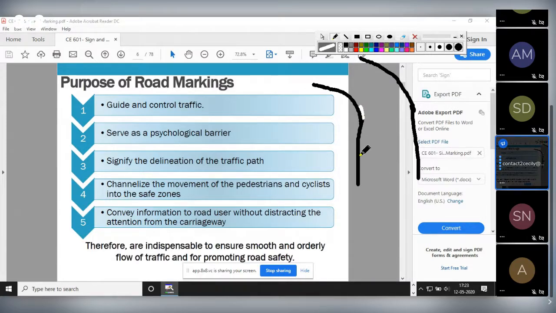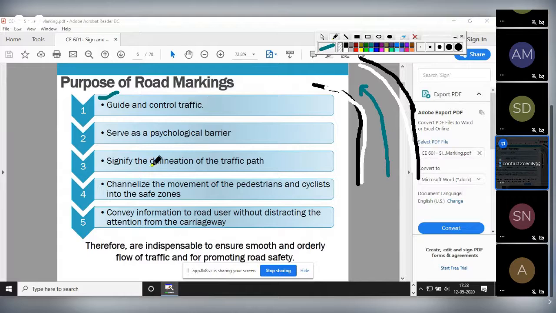But if we provide white markings, it is clearly visible to the driver, and it helps the driver use the path in this direction. A reflector is also one kind of marking. So these guide and control the traffic.